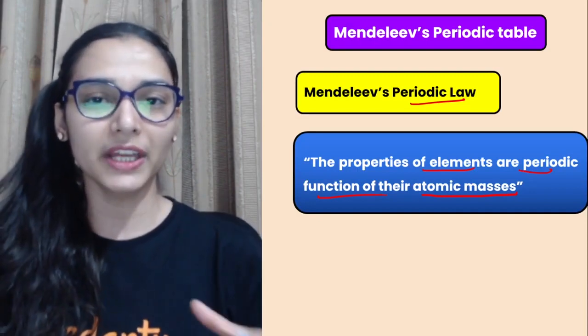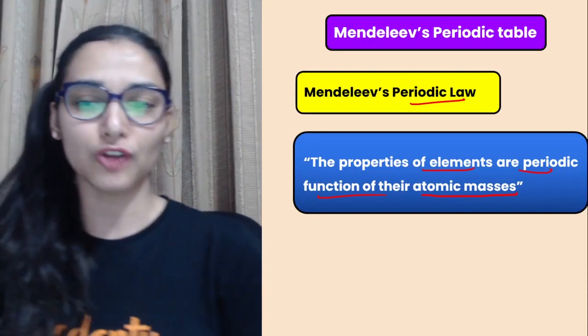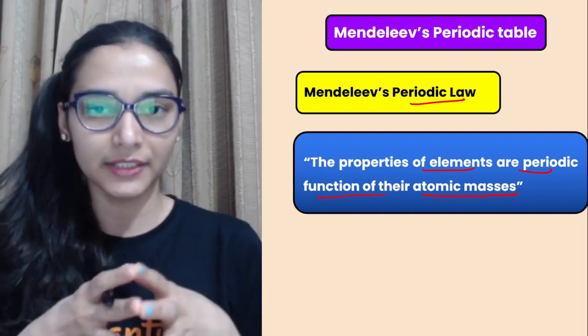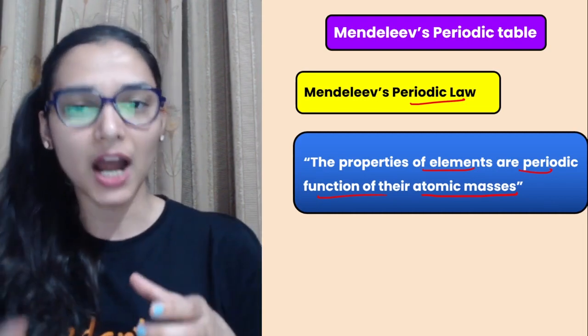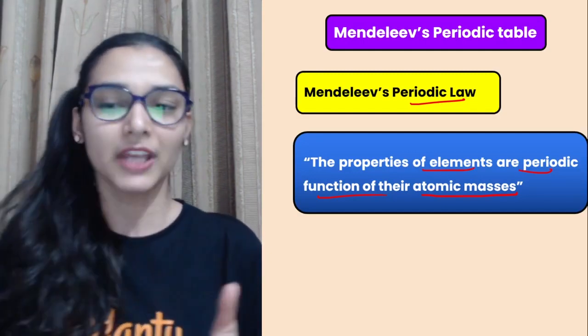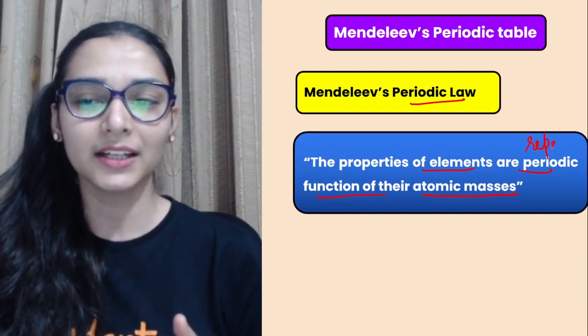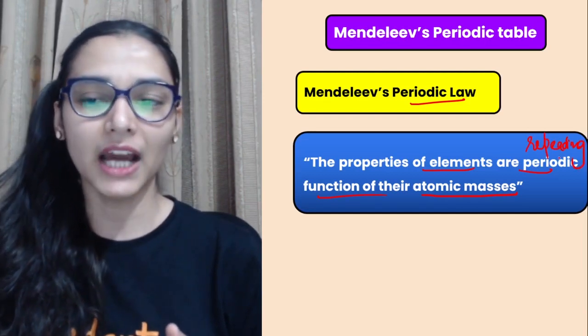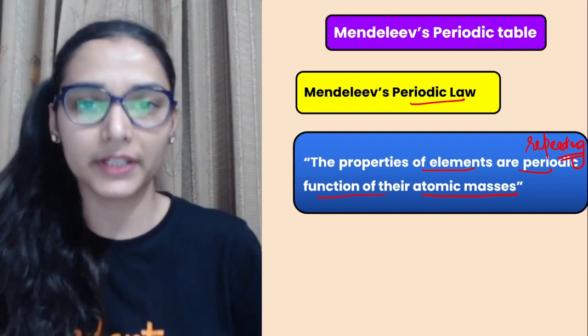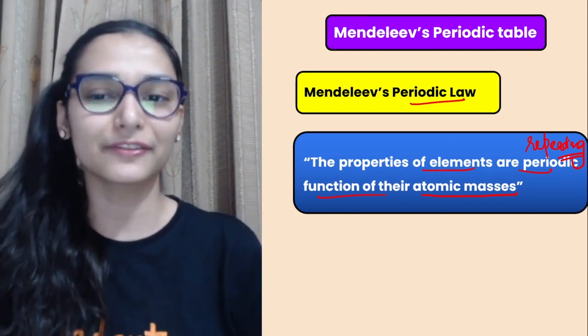If I arrange the elements in increasing order of atomic masses, then after certain intervals, elements having similar chemical properties repeat themselves. So periodic function means repeating function. They repeat themselves after a certain interval, and that is what we wanted. This is how we can classify the elements.